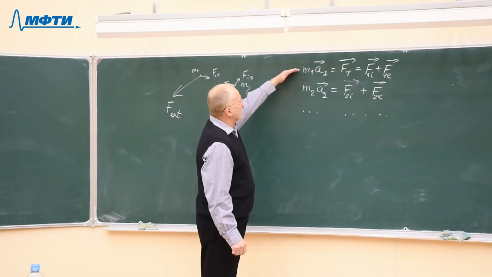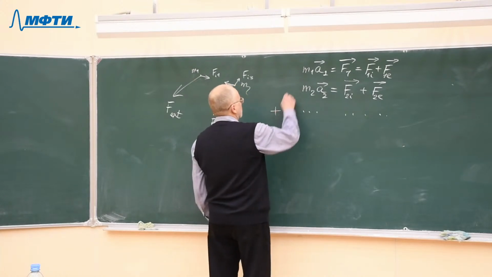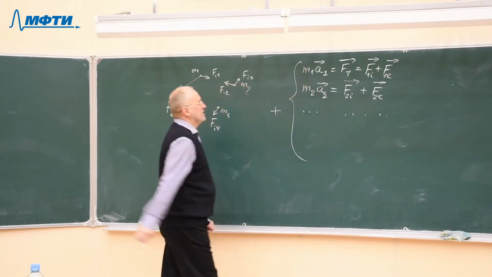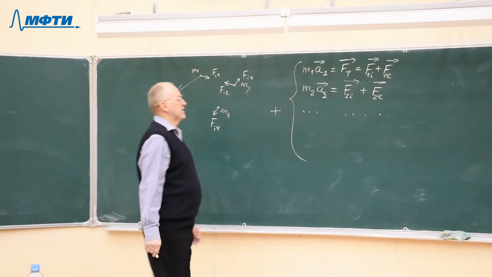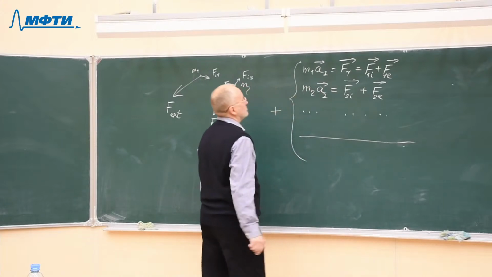Now I will add all these equations together. I will add all of them, no matter how many. What will be the result?